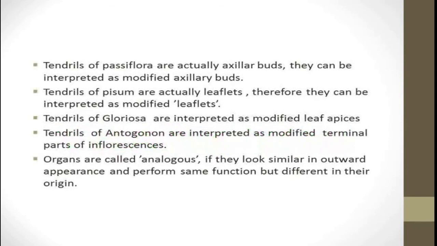Here phylloclades, cladodes and phyllodes look like leaves and perform the function of photosynthesis. They look similar in outward appearance, but their origin is different. They are analogous to leaves. Here phylloclades are leaf-like structures. We commonly observe them in the Euphorbiaceae family.